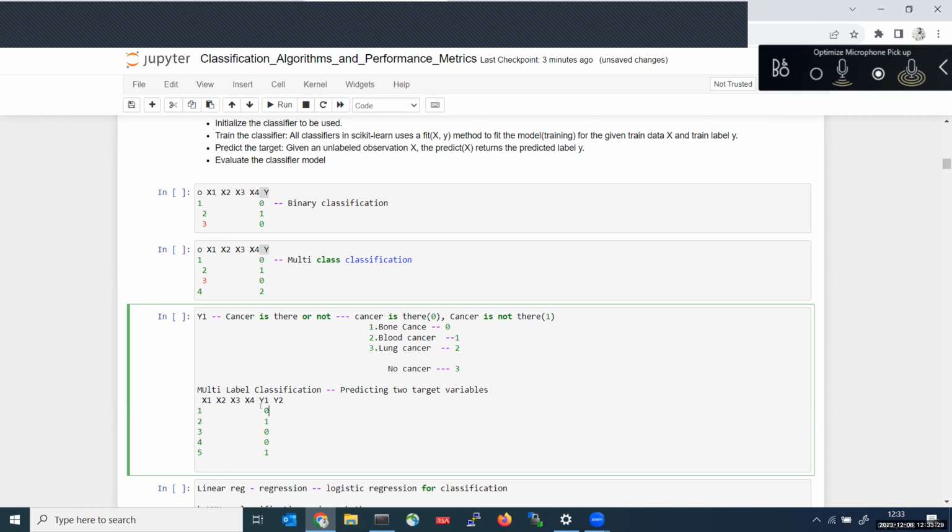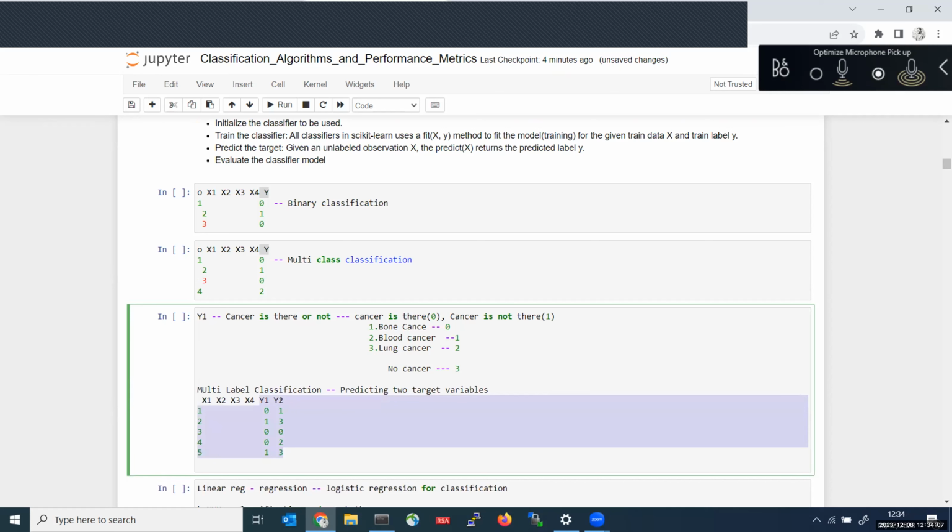So what is y1 here? In y1 we are predicting whether cancer is there, and the sub-cancer is, let us suppose, blood cancer. In the example below, no cancer is there. Sorry, 1 means no cancer, and the no cancer label is 3. In this example, the person got bone cancer. In this example, the person got lung cancer. Like this, we will be predicting two class labels, that is two variables.